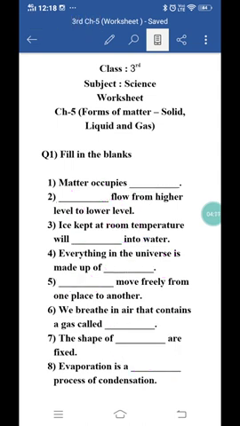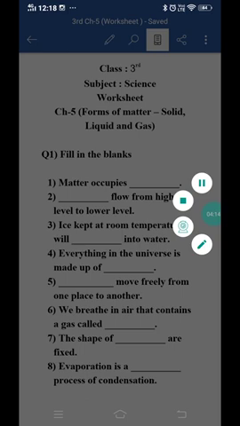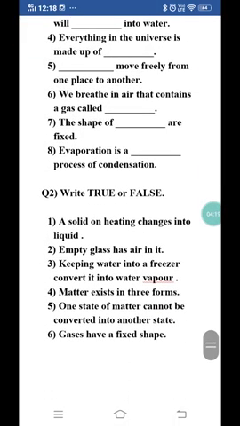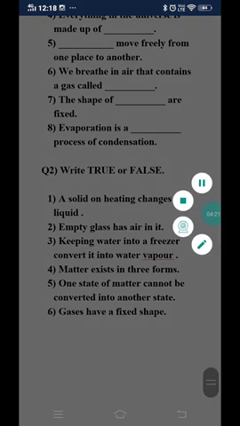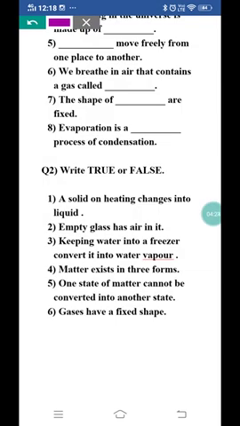Now let's move to question number 2, which is true and false. So first is a solid on heating changes into liquid. Solid heat होने के बाद liquid में change होता है. Yes, this is true because ice is a solid form of water. Ice solid है और जब वो heat होती है room temperature पे तो liquid में convert हो जाती है. So this is true.